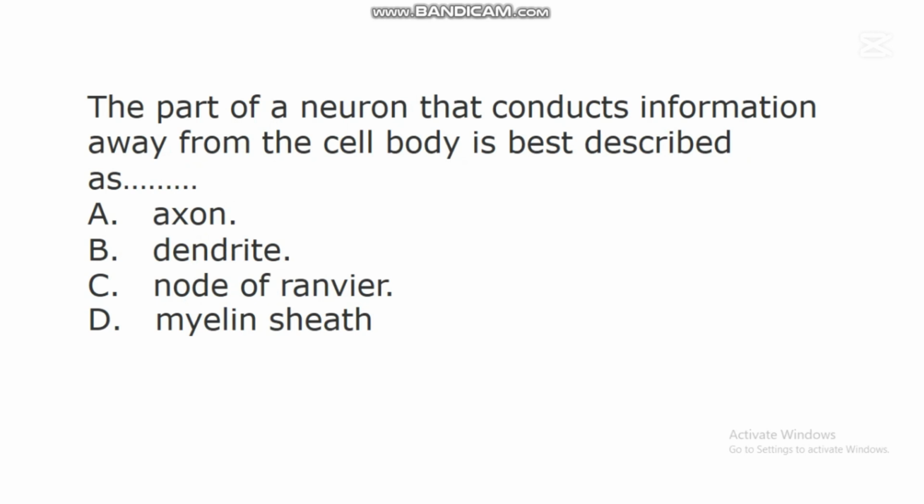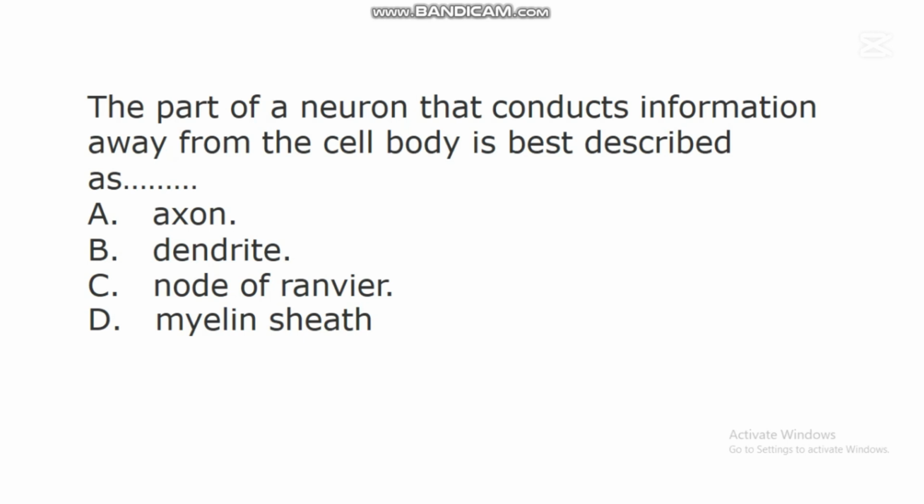The next question says, the part of a neuron that conducts information away from the cell body is best described as dash. A. Axon. B. Dendrite. C. Node of Ranvier. D. Myelin sheath.